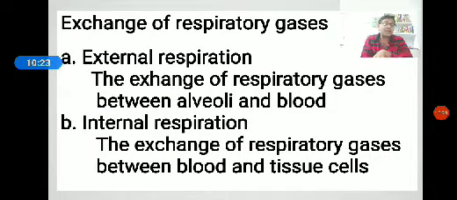The transportation of oxygen is only one way, as oxyhemoglobin, but carbon dioxide is transported by both plasma and RBCs, in three ways: carbonic acid, carboaminohemoglobin, and bicarbonates.